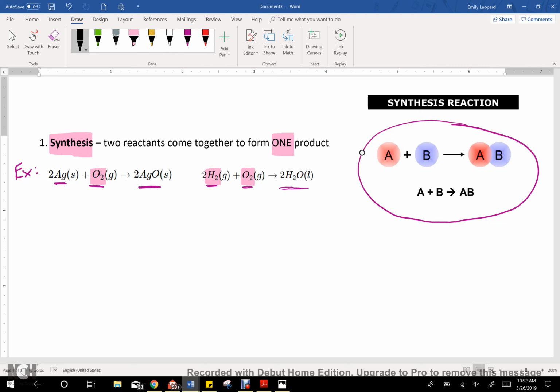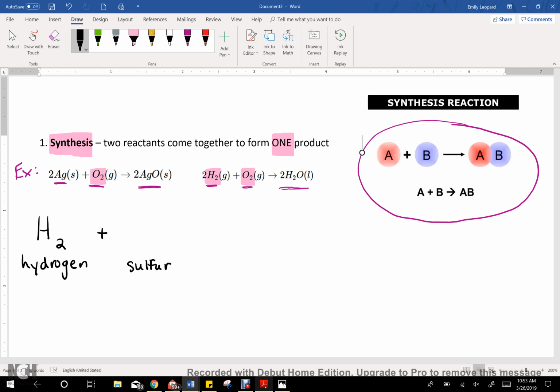The first example is we're going to combine hydrogen, and since hydrogen is one of our diatomics, when I write hydrogen, I'll be writing H2. And then to it, I'm going to be adding sulfur.